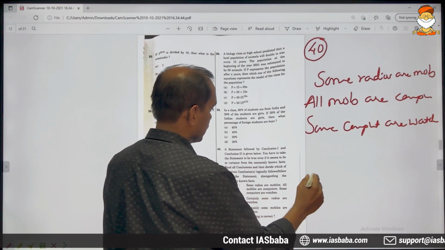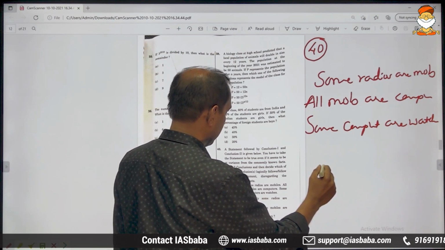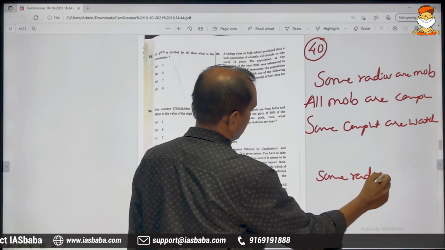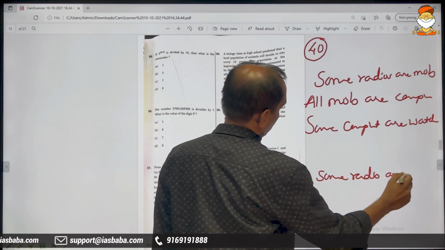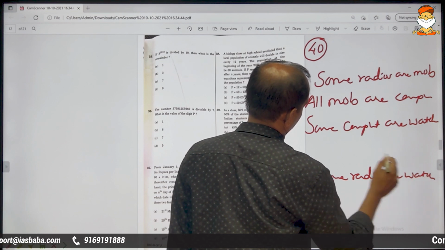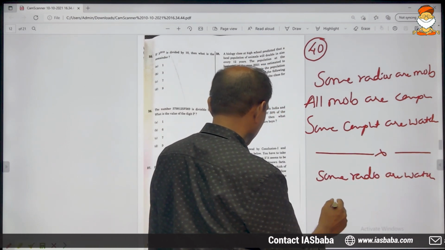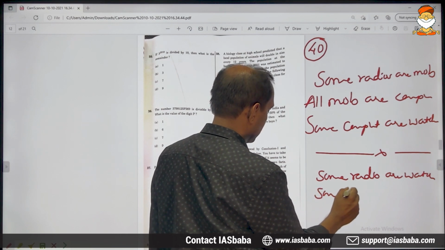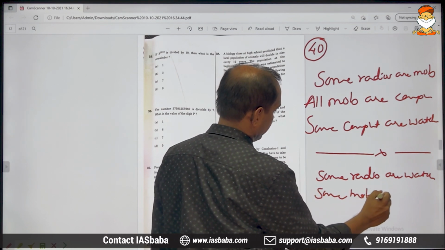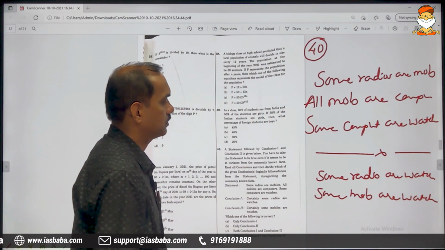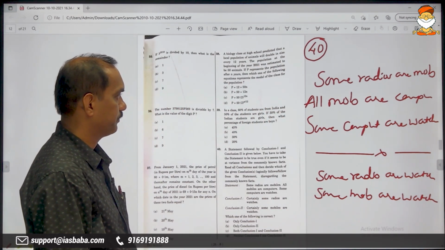And conclusions: certainly some radios are watches, and certainly some mobiles are watches. These are the two conclusions.